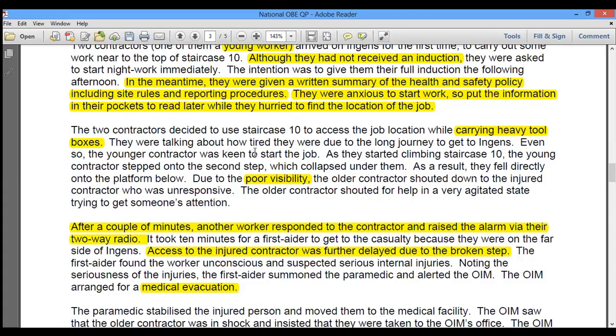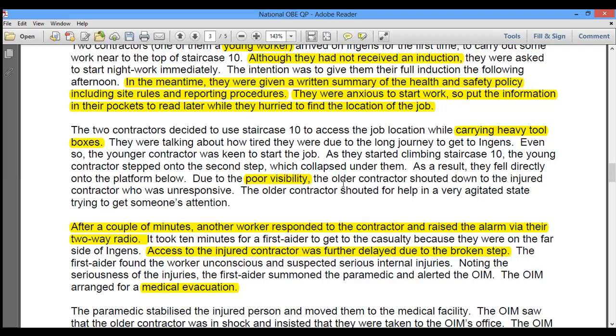They were talking about how tired they were due to the long journey to get to the engine. Even so, the younger contractor was keen to start the job. As they started climbing staircase 10, the young contractor stepped onto the second step, which collapsed under them. As a result, they fell directly onto the platform below.